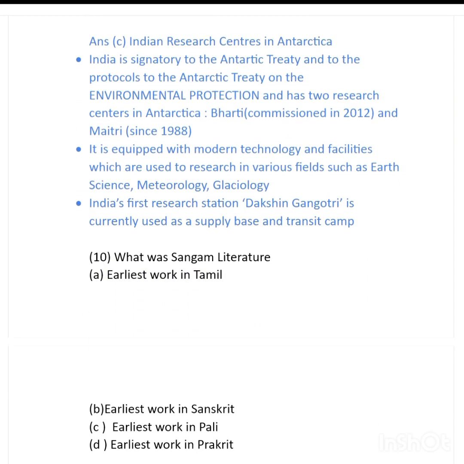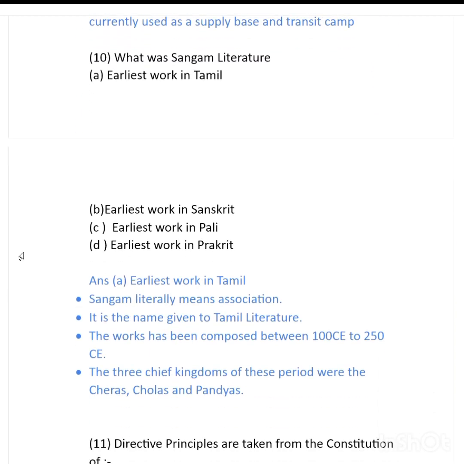Question number 10 says, what was Sangam literature? The options are: earliest work in Tamil, option B earliest work in Sanskrit, option C earliest work in Pali, or option D earliest work in Prakrit. The answer to this question is option A, earliest work in Tamil.